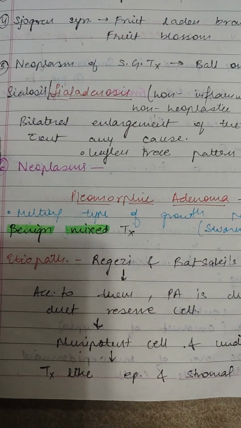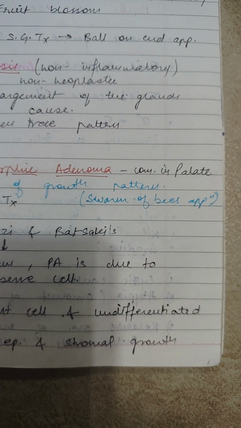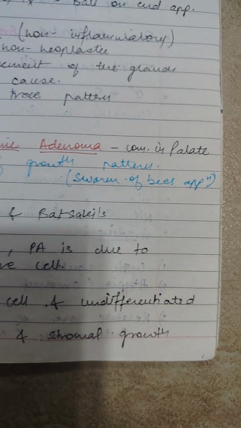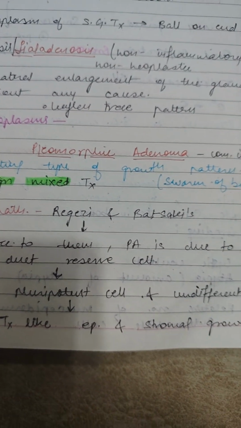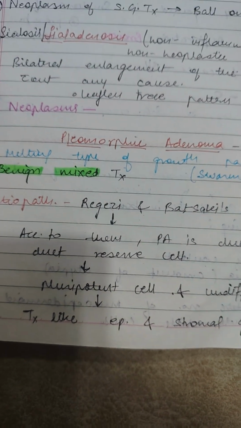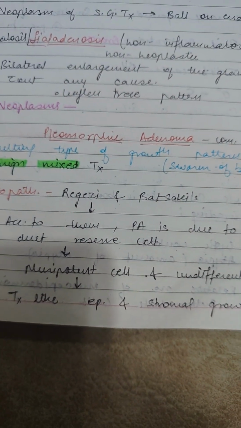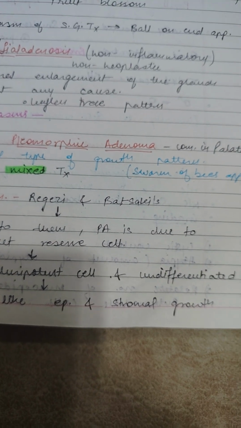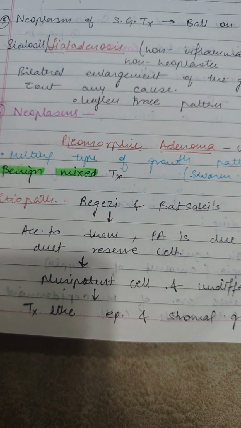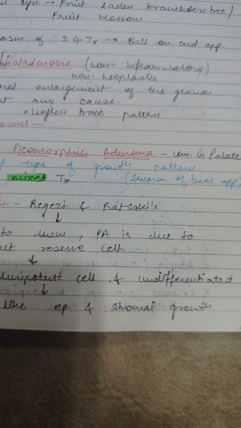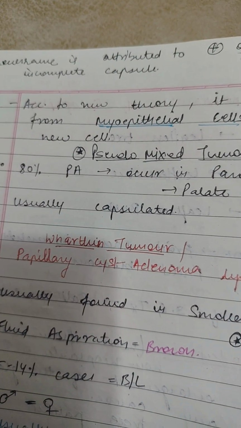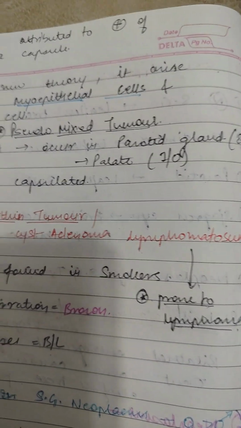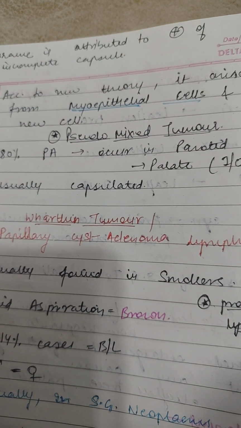Pleomorphic adenoma is common in the palate. Swarm of bees appearance is characteristic. It is a benign mixed tumor. Etiology by Regezi and Batsakis: according to them, it is due to the duct reserve cells, which are pluripotent and undifferentiated, and there is a growth of tumor-like epithelium and stroma. Its recurrence is attributed to the presence of an incomplete capsule. According to the new theory, it arises from the myoepithelial cells and new cells, so now it is called pseudo-mixed tumor.